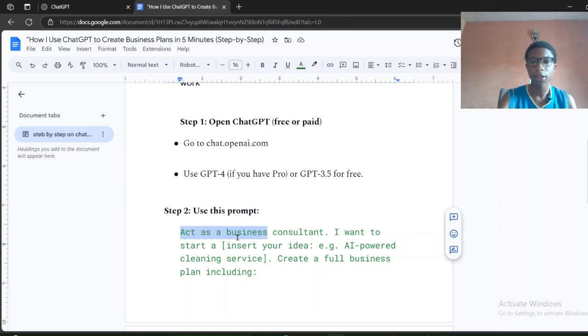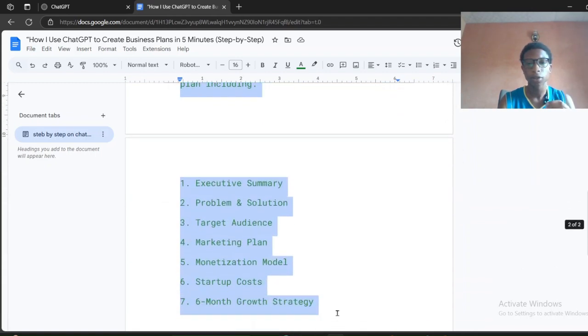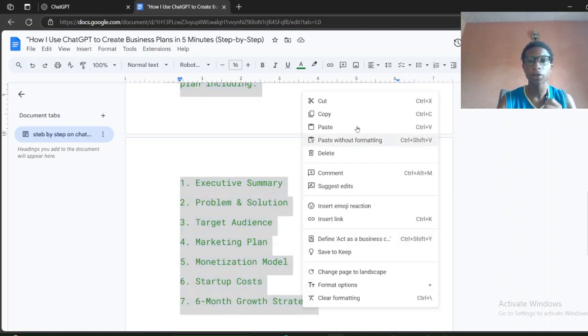Act as a business consultant. I want you to insert maybe your business idea or any kind of business we want to insert, for example, a cleaning service. Create a full business plan, including the executive summary, the problem and solution, the target audience, the marketing plan, the monetization model, the startup cost, and a 6 month growth strategy. It is going to do that for us. So boom, we are going to copy it.